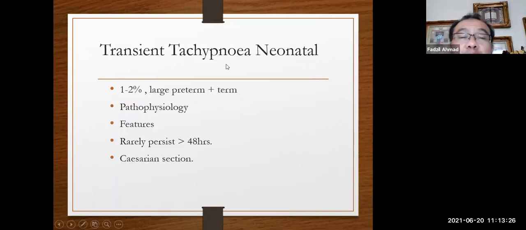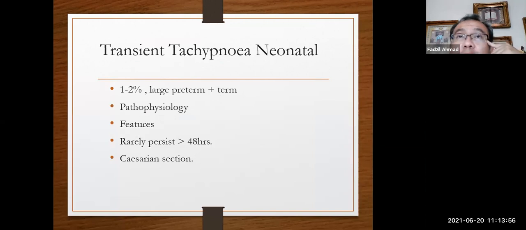And then the other one is transient tachypnea of the newborn, TTN. This can occur in 1 to 2% of the causes of respiratory distress in newborns, usually in large preterm or post-term babies. The pathophysiology is that intrauterine, the lung consists mainly of fluid, amniotic fluid.